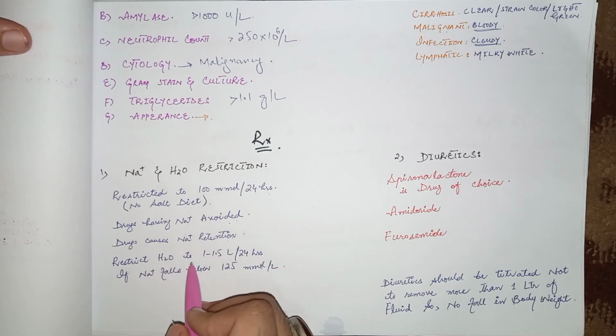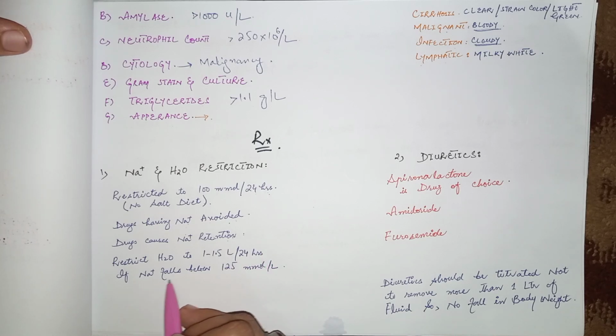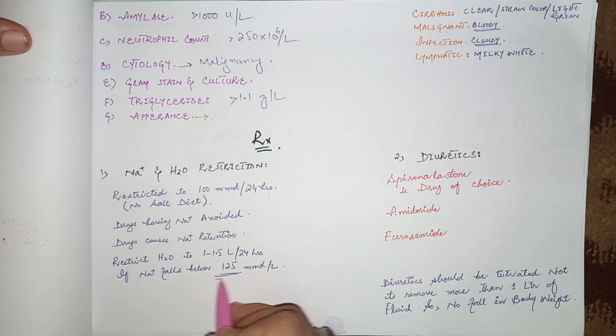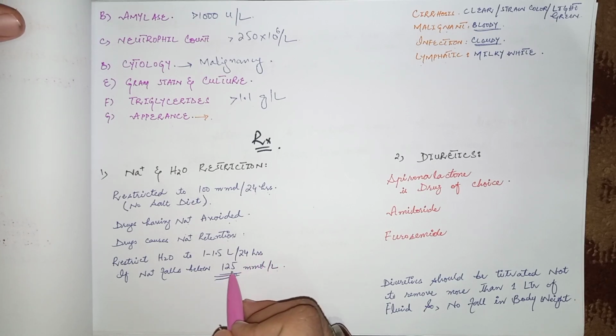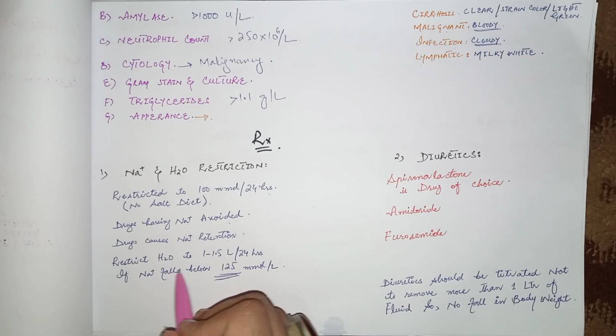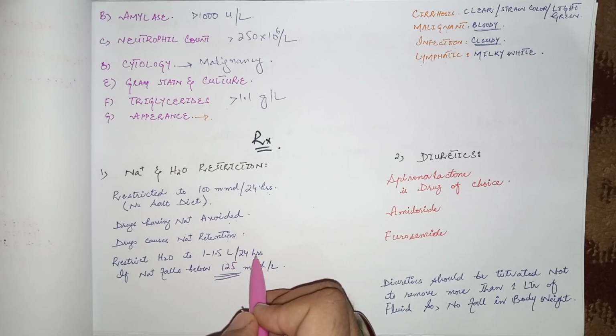Also restrict the water to 1 to 1.5 liters per 24 hours if the sodium level falls below 125 millimoles per liter because of excessive use of diuretics. So if the water intake is more and the patient has hyponatremia, it further exaggerates the dilutional hyponatremia. So water must be restricted to 1 to 1.5 liters per 24 hours.